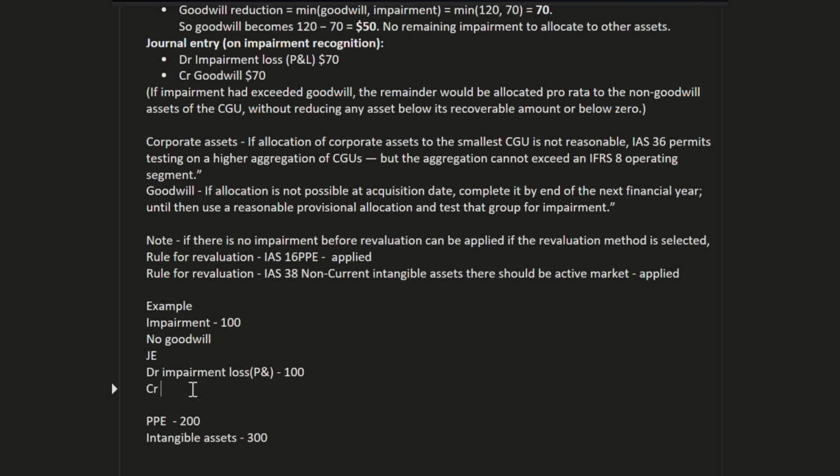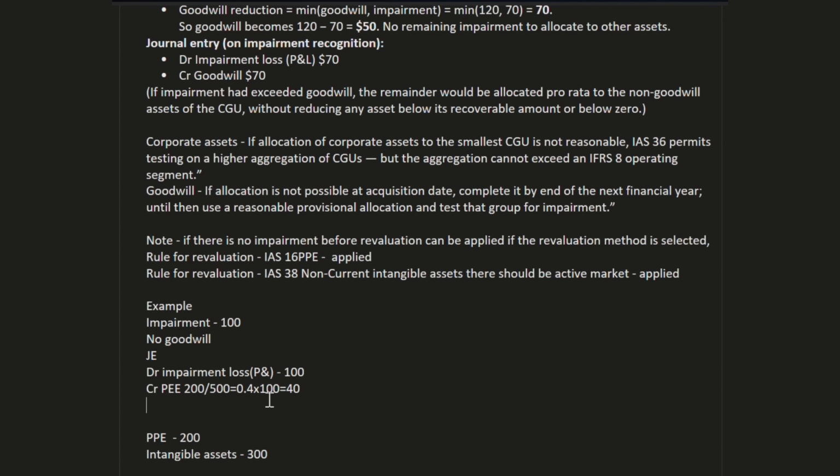First, CR PPE, and the calculation will be 200 divided by 200 plus 300, total 500, proportionate basis. The percentage we will get is 40%. That 40% multiplied by the 100 impairment value gives 40, which is the value of CR PPE.